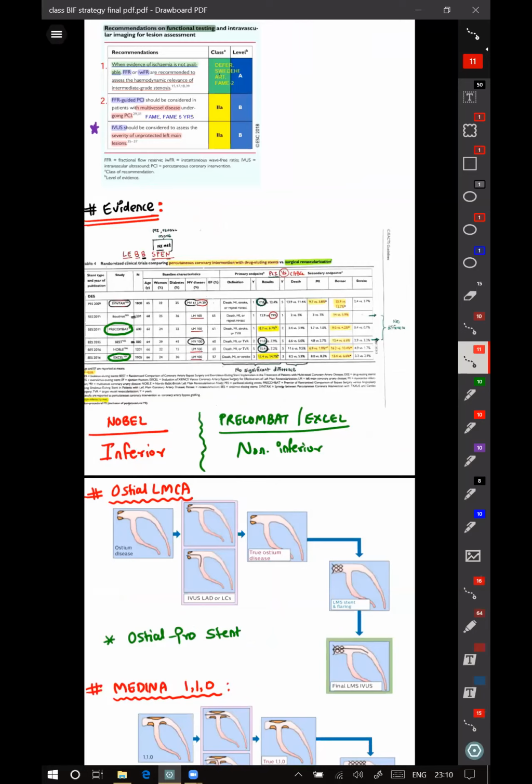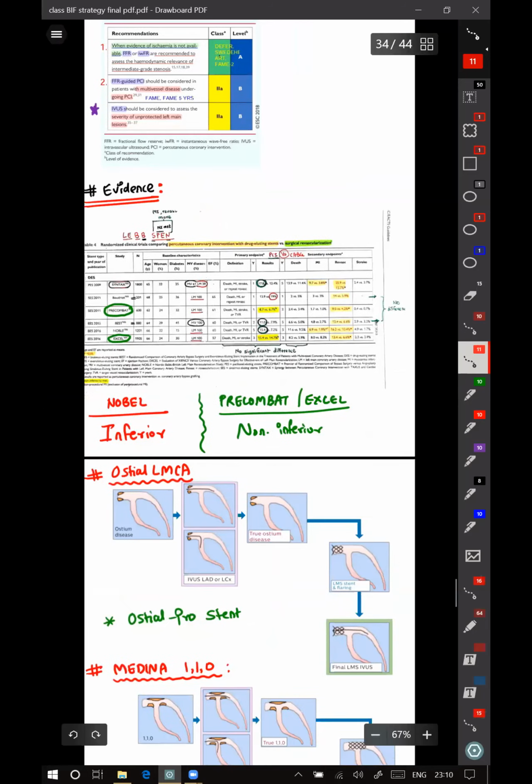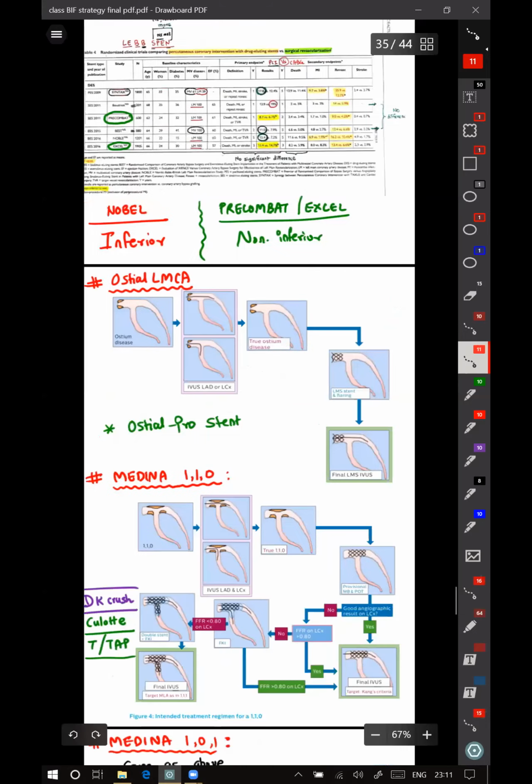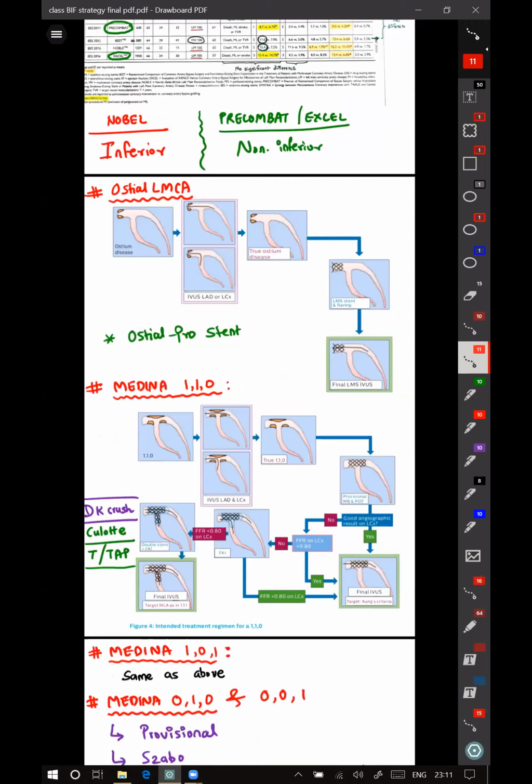One thing I wanted to point out, Lokesh, about this EXCEL: there have been two post hoc analyses. One is with left main PCI, where there were more revascularizations. They recategorized the left main lesions into ostial, shaft, and distal. They found that when they looked at distal bifurcation only, the revascularizations were higher. The ostial and shaft fared as non-significant with respect to repeat revascularization in the EXCEL post hoc analysis.